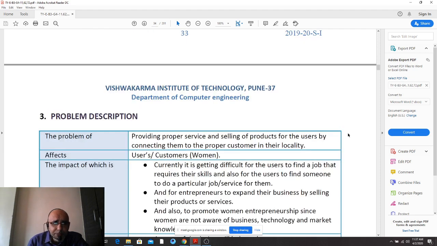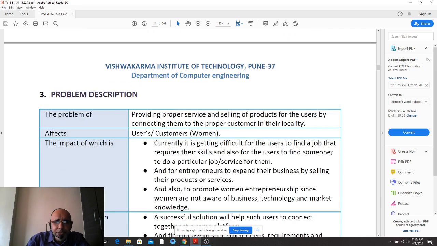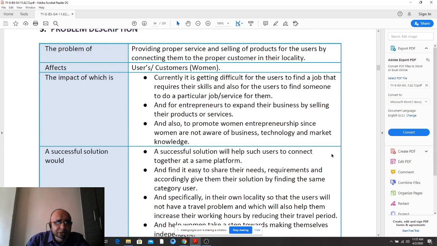Okay, so now the problem description. We have written the statement of work. From that, you have to build this particular problem description template. The problem of providing service and selling a product. Now there is a vague word coming in. What is that vague word? This is the vague word: proper. Again, a second time we find that this is again a vague word: proper. So eliminate the vague words, right?